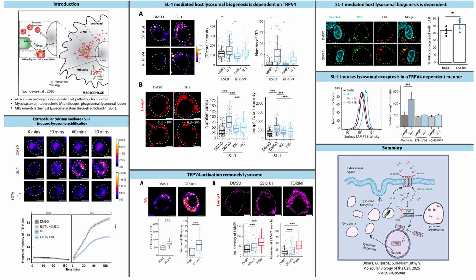Furthermore, TRPV4 activation enhanced the delivery of intracellular MTB to lysosomes, suggesting an important role in regulating host-pathogen interaction. Beyond lysosome biogenesis, we discovered that SL1 also promotes lysosomal exocytosis, and this process likewise depends on TRPV4 activity, revealing that MTB extensively rewires lysosomal function.